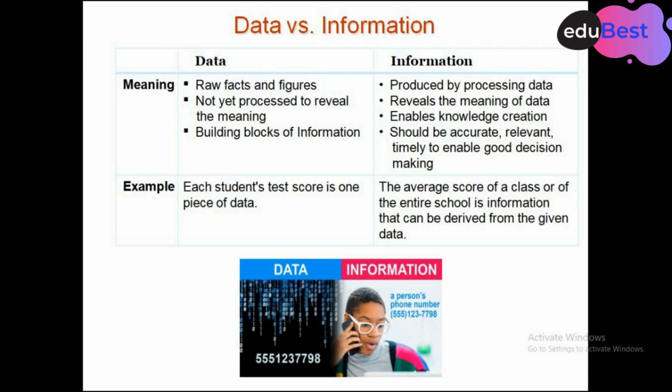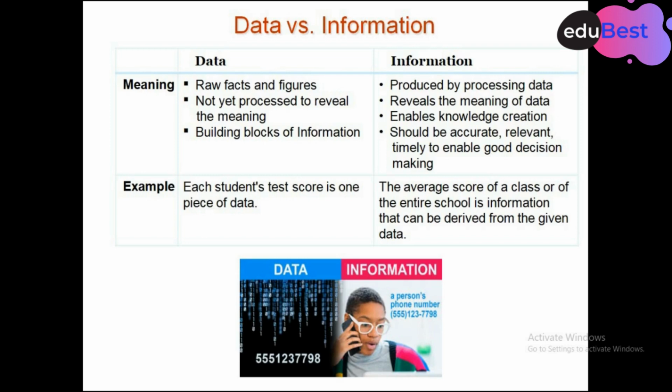Data is not yet processed to reveal the meaning. Suppose I say a number 10. 10 has no meaning unless we say that 10 are marks of some examination, or 10 is the price of some commodity. When we give meaning to that data, it gives us some information about it, so it becomes information.